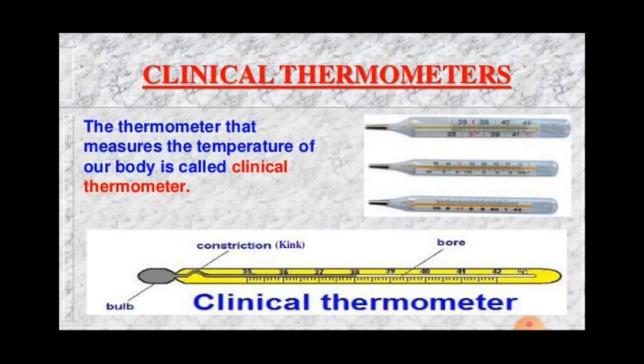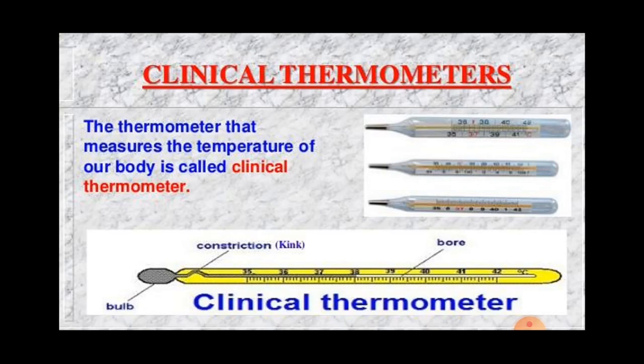This means that a clinical thermometer can measure temperatures only from 35 degrees to 42 degrees. The short range is due to the fact that the temperature of the human body normally does not go below 35 degrees Celsius or above 42 degrees Celsius.